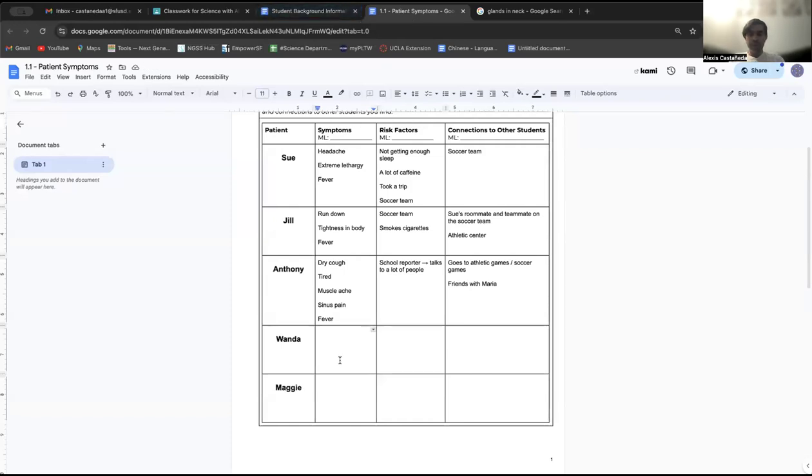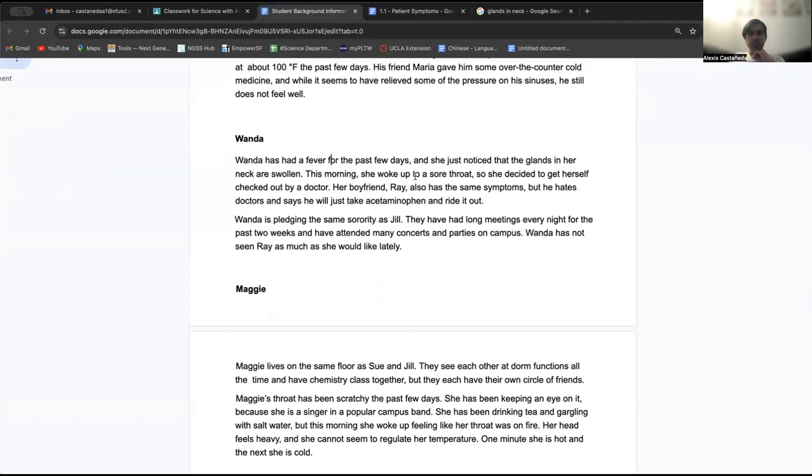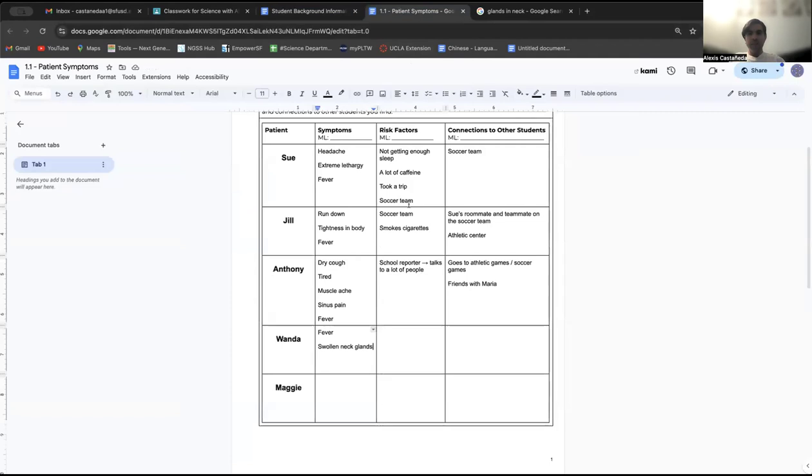So we can say that she has a fever. We said that she had a fever and she has swollen neck glands. So the glands in her neck are swollen. What else do we know? She has a sore throat. And it looks like that is it. So let's say she has a sore throat. Her throat hurts.